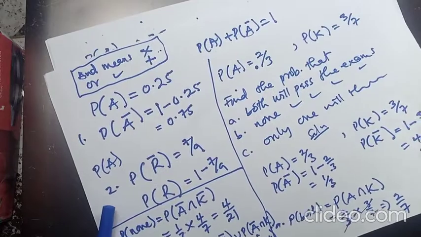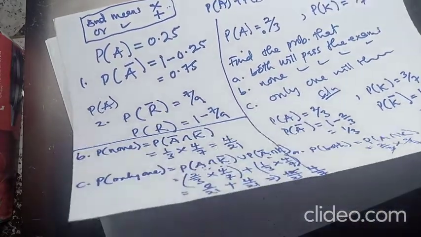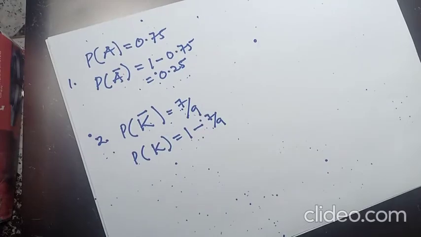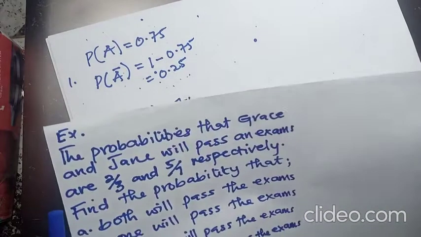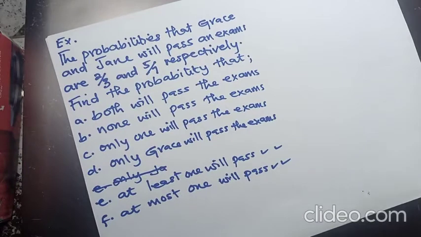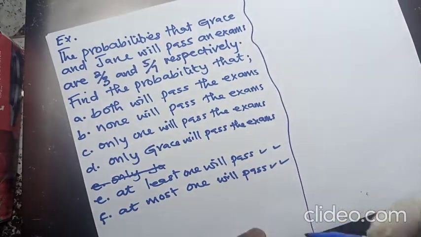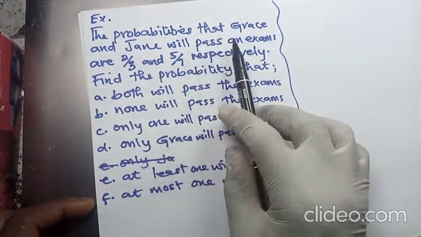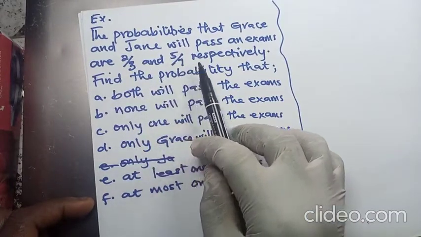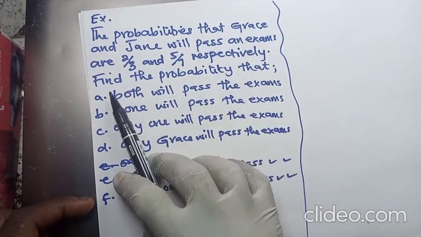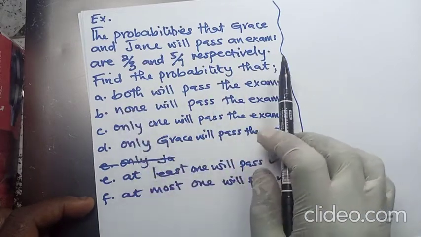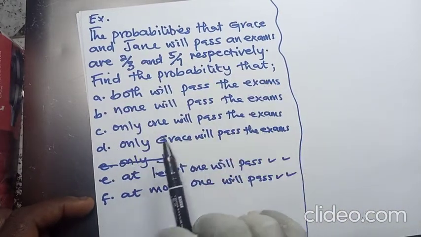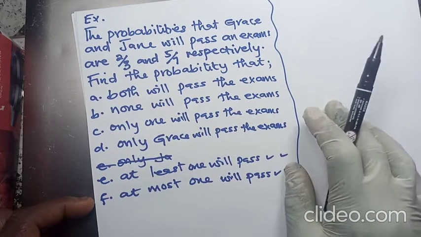So let me get one question that we can use to solve all the other sub questions. Right. So we have a set of questions. The probabilities that Grace and Jane will pass an exam are 2 on 3 and 5 on 7 respectively. Find the probability that both will pass, none will pass, only one will pass, only Grace will pass, at least one will pass, at most one will pass.